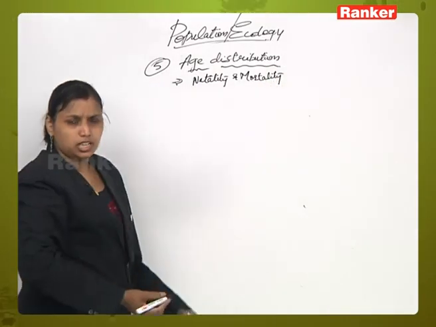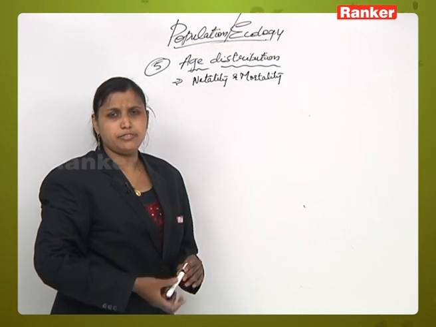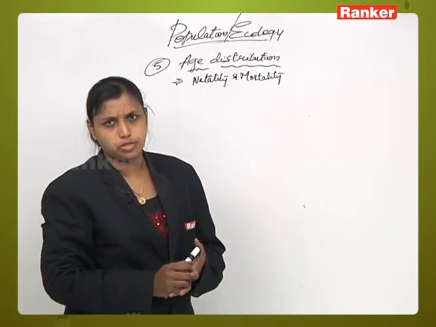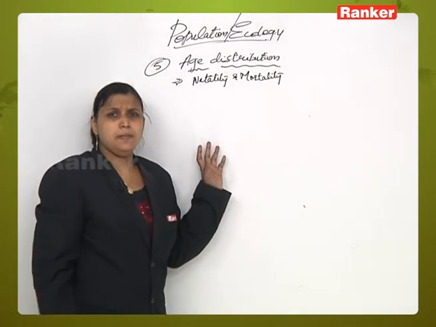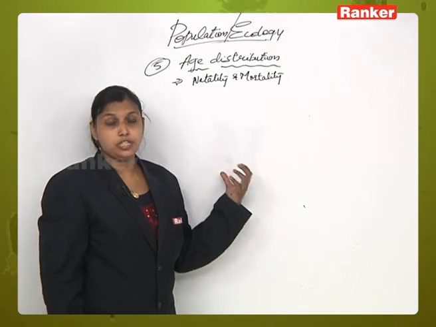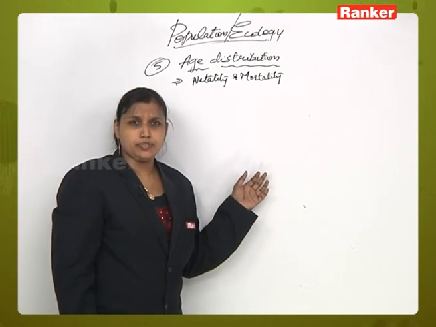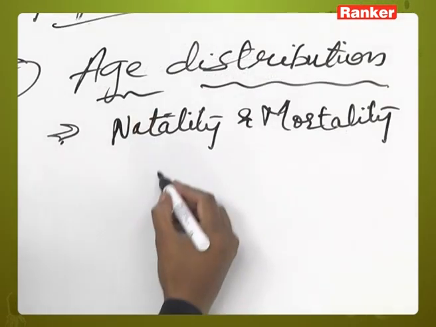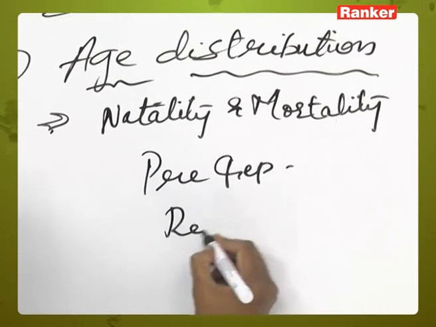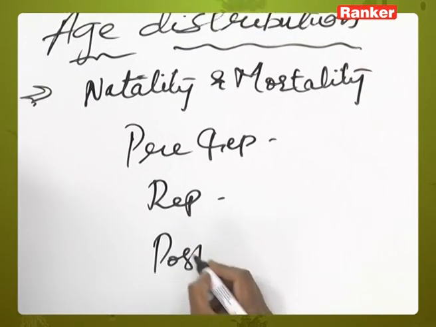Now in this, here also we will take the 3 phases of the life cycle: pre-reproductive phase, reproductive phase and post-reproductive phase. As I said earlier, the increase in population or increase in the individuals is more in the reproductive phase when compared to the pre-reproductive phase and post-reproductive phase.